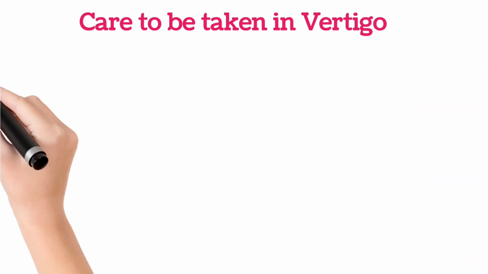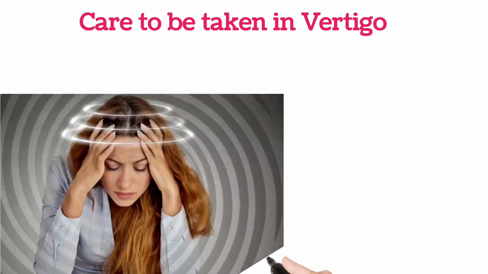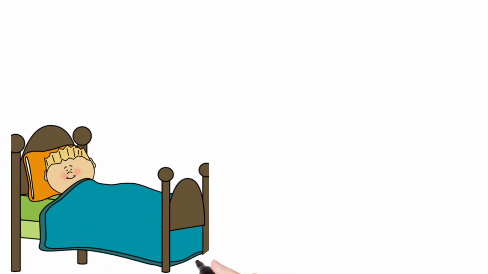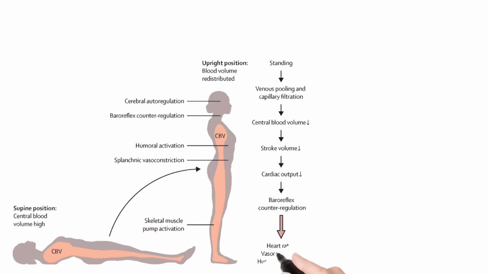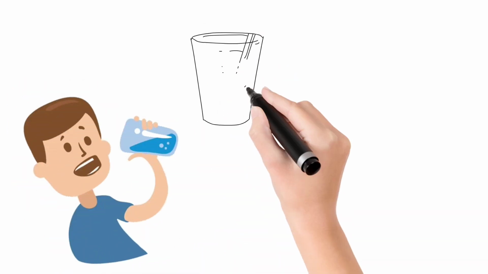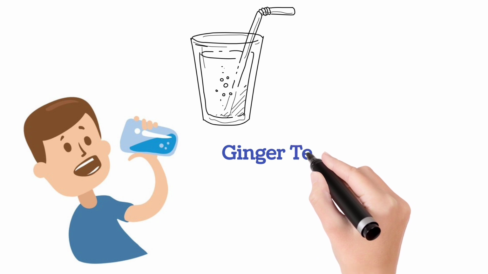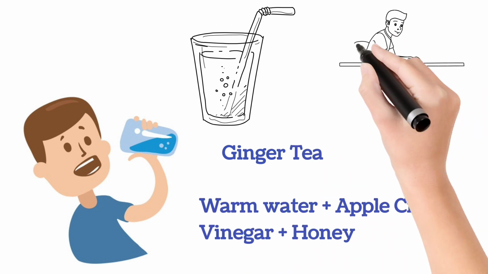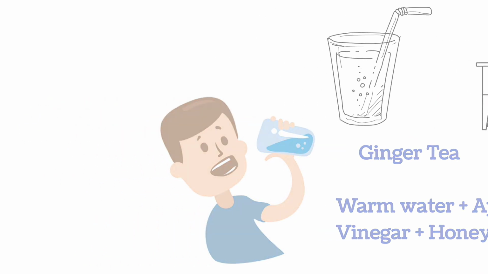Coming to the care, whenever there is vertigo, we should reduce our stress by doing exercise, walking, meditation, etc. And proper sleep is required. While sleeping, we should elevate our head by keeping pillows under the head, and while waking up, we should not wake up suddenly. First, we should sit and slowly stand. Proper hydration is required by drinking water, ginger tea, and we can also drink warm water mixed with apple cider vinegar and honey. We can reduce coffee intake, and also we should reduce the screen time.